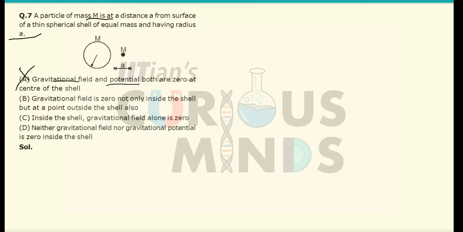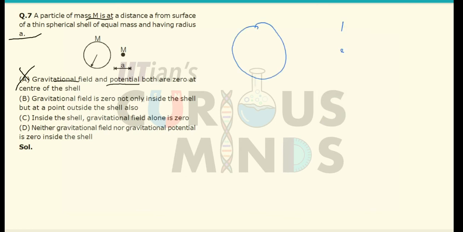The next statement says the gravitational field is 0 not only inside the shell but at a point outside the shell also. Now if I consider the gravitational potential, it is a scalar quantity. Inside the shell the gravitational potential will not be equal to 0. Now let me consider a point outside the shell.